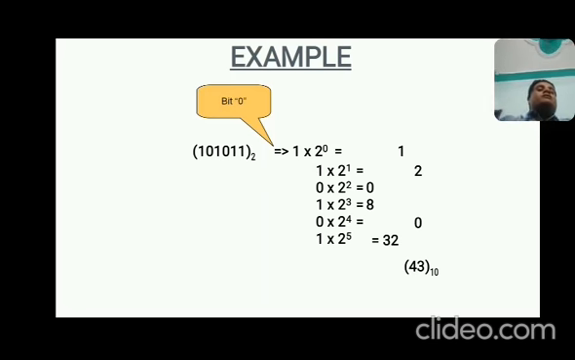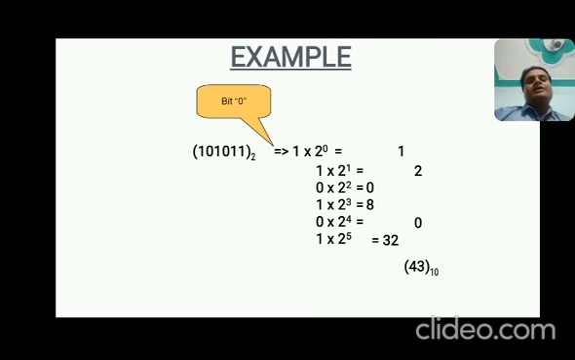So what will be the value in decimal? The equivalent value of this binary number is 43 in decimal. So these are the steps for conversion from binary to decimal, and you can apply them in all the different conversions: binary to decimal, octal to decimal, and hexadecimal to decimal.